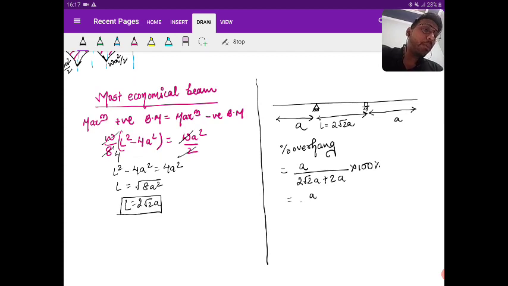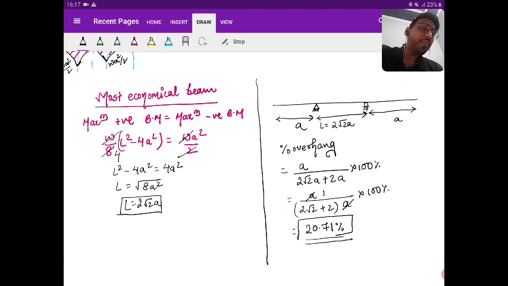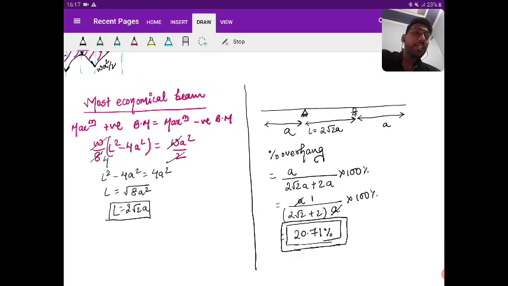If I take a common, the bottom is 2 root 2 plus 2 into a. This is multiplied by 100%. So if you solve, you will get the value as 20.71%. Is it clear? So for the most economical beam, the overhang at one side should be 20.71%. Is it clear?